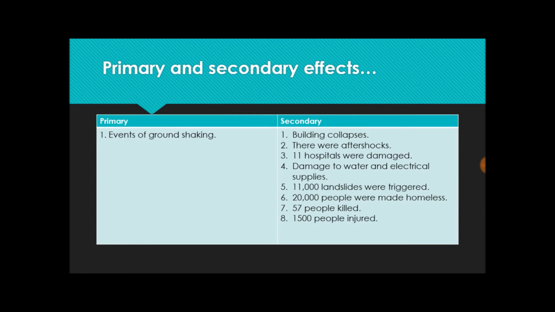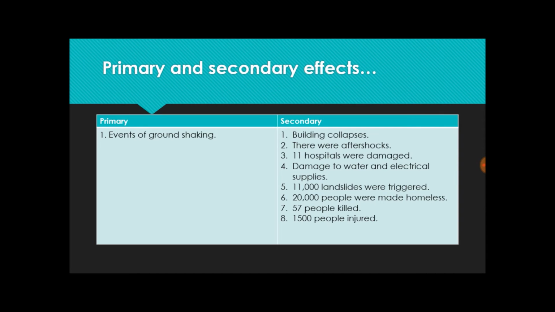So we're going to look at primary and secondary effects of the earthquake. Now the primary effects are those which occur shortly after the natural disaster occurs, and the secondary effects are those which happen after a while. So basically, the primary effect was that there were events of ground shaking. I know it's obvious, but it's a primary effect. You've got to remember it.